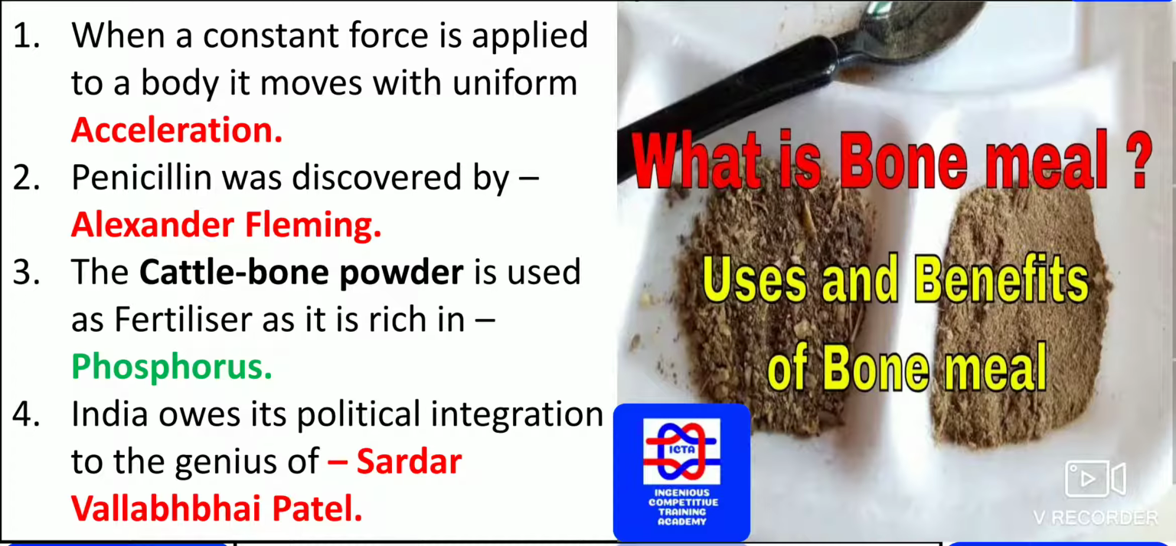The cattle bone powder is used as fertilizer, as it is rich in phosphorus. Please remember, you can see on the right side, what is cattle bone powder? It consists of uses and benefits of bone meal. This is one thing which is used as a fertilizer, as it is rich in phosphorus. It has got the maximum content of phosphorus in this cattle bone powder.